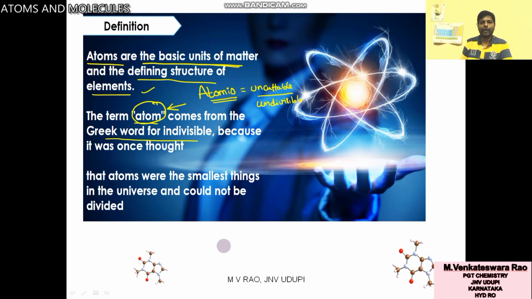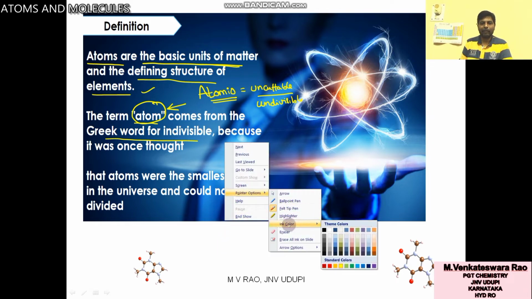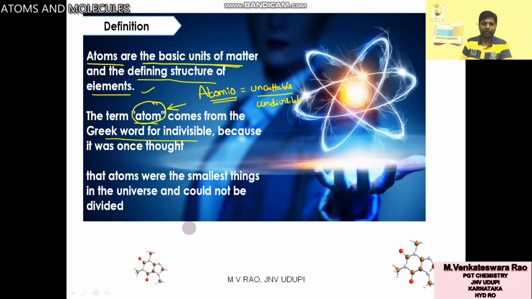You cannot break it. So the term atom is derived from a Greek word. It is the particle you cannot cut, you cannot divide. Only then is this particle called atom.